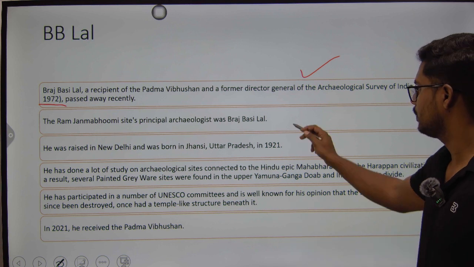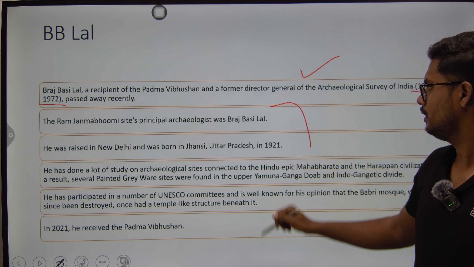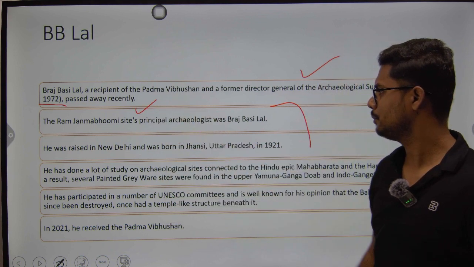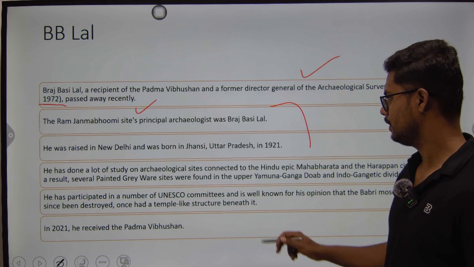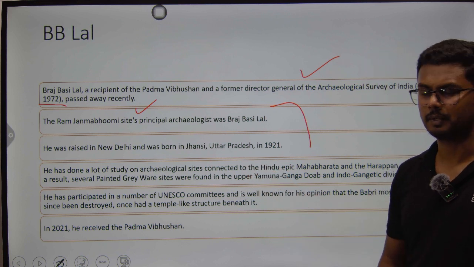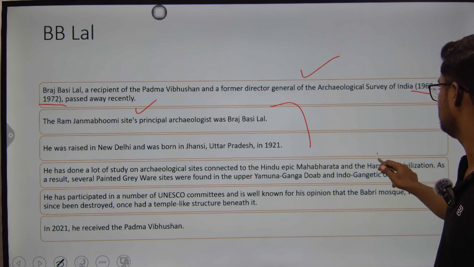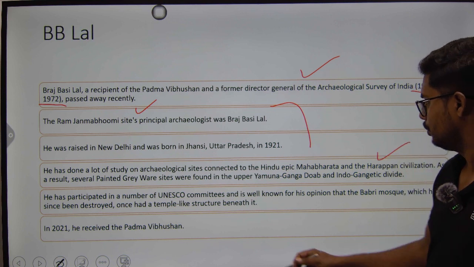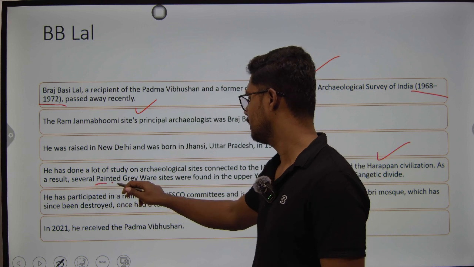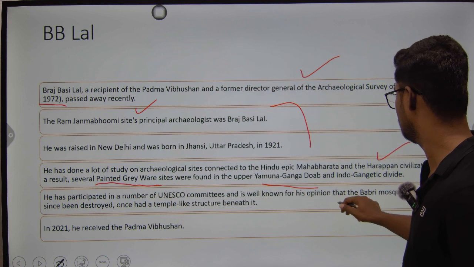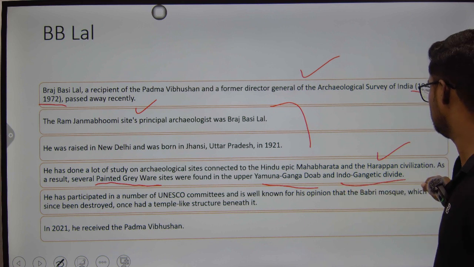And his key contributions include that he was the principal archaeologist of the Rama Janmabhoomi site, and he has done a lot of study on archaeological sites connected to the Hindu epic Mahabharata and also the Harappan civilization. And as a result, we today know several facts related to Painted Grey Ware sites which were found in the upper Yamuna Ganga Doab and also the Indo-Gangetic divide.